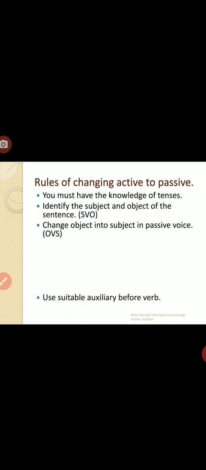Next is use suitable auxiliary before verb. So this is very important. Any verb which comes in the active voice, that main verb we need to change into the form of V3, I mean past participle form. Past participle form, you already know. The conversion of the verb that goes into 6 types.